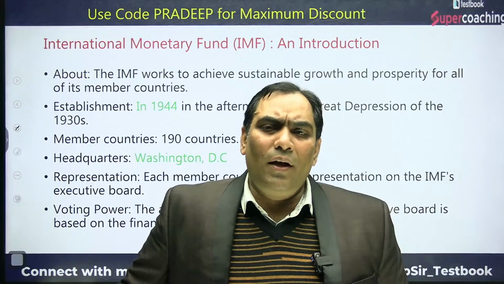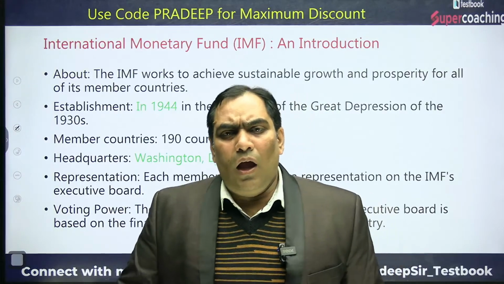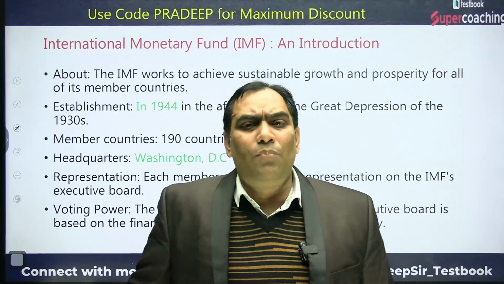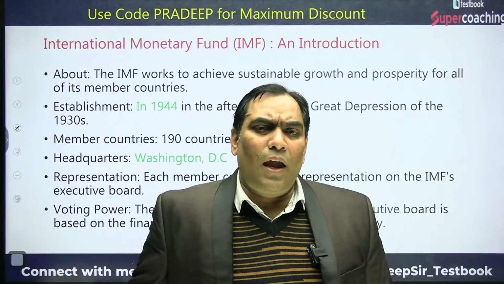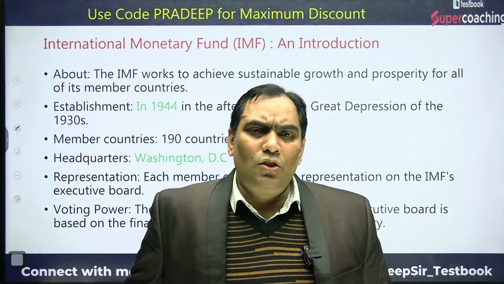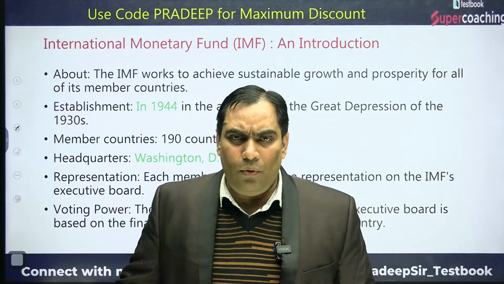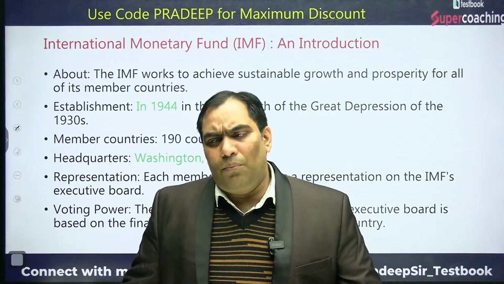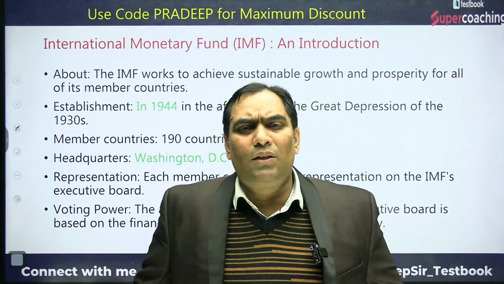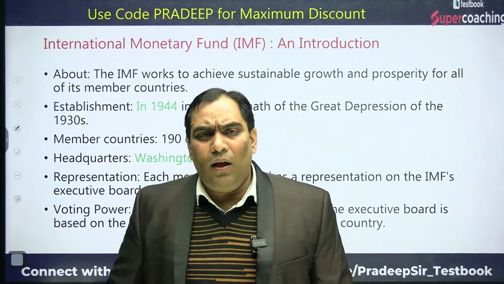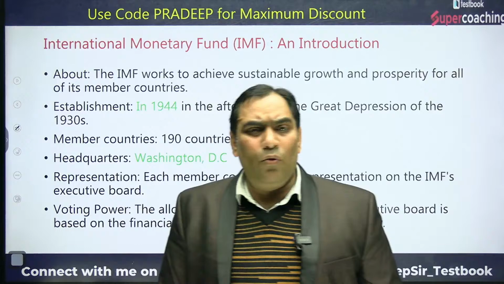Just to avoid the Great Depression further, competitive devaluation of currency had to be avoided. That's why one institution was raised, and that was none other than IMF. And the second thing was re-stabilizing the war-ravaged countries. So this is the background about the IMF.